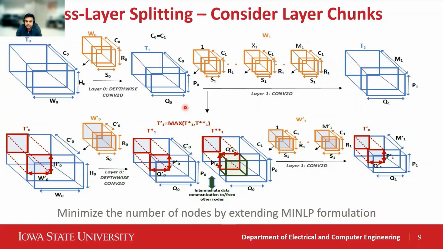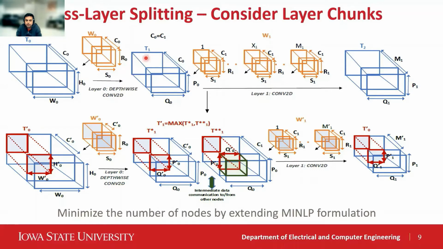However, considering adjacent layers together offers further reduction in tensor arena size, since the input to the first layer and the output to the second layer can use the same memory. We call the layers considered together as layer chunks. Here we show two layers, a depth-wise convolution followed by convolution.